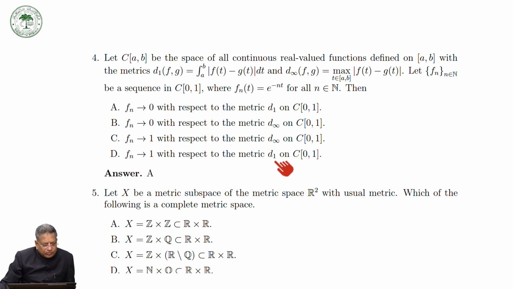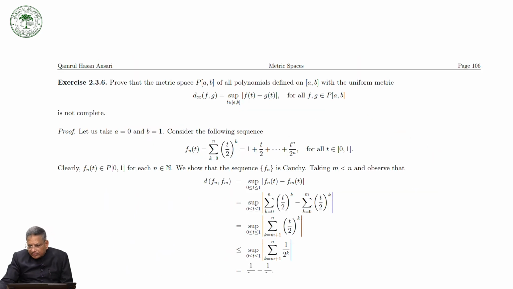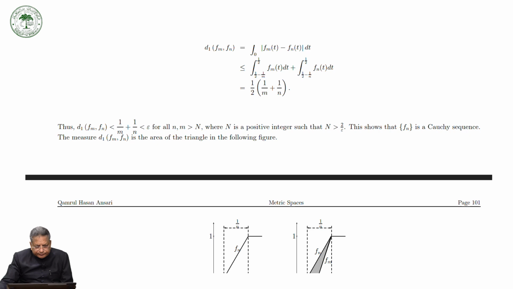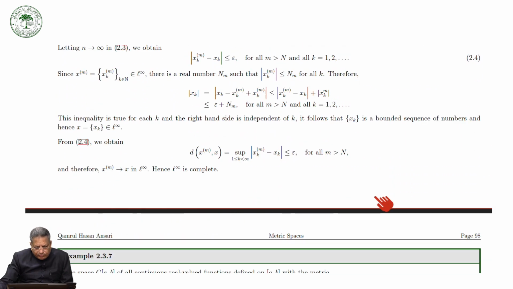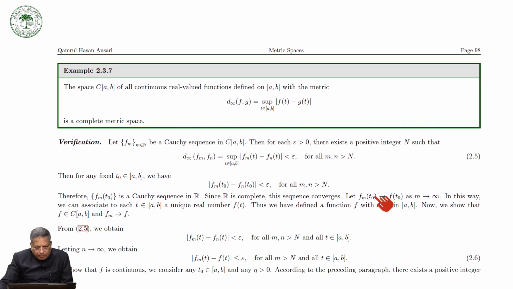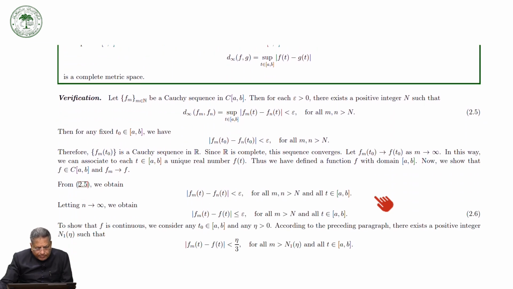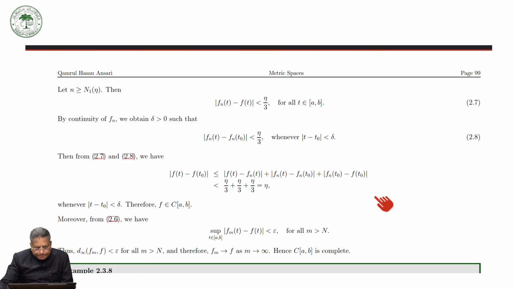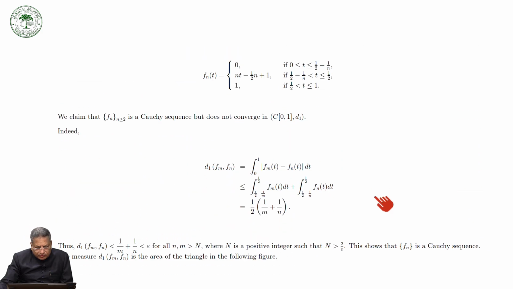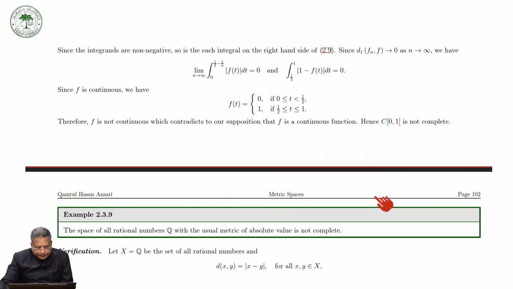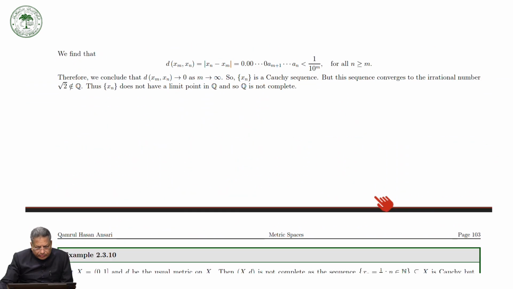And now you will see that we have considered this example fn(t) in our case. Here you can see we have considered the example fn(t) is equal to, where is it gone.